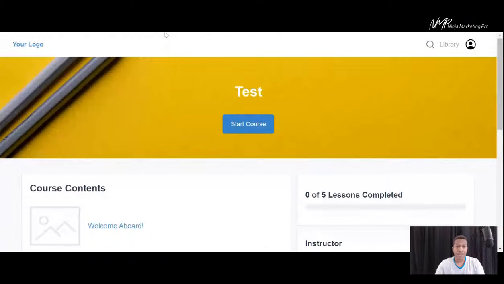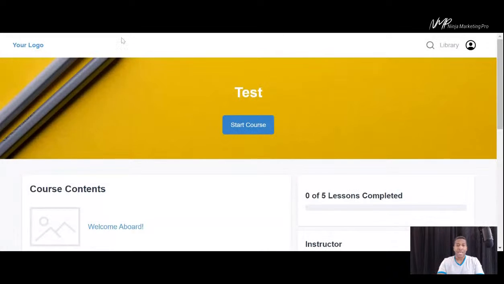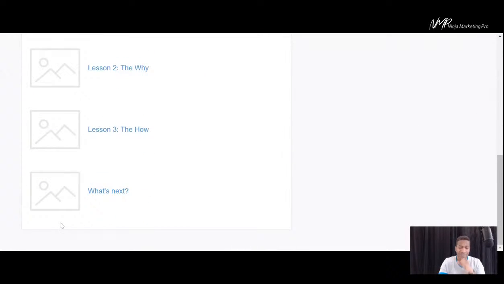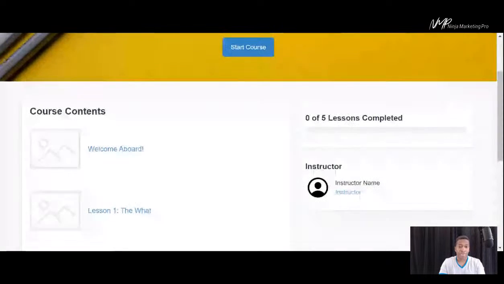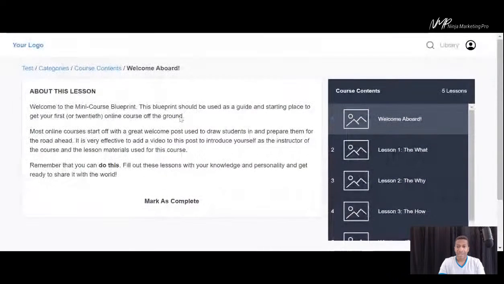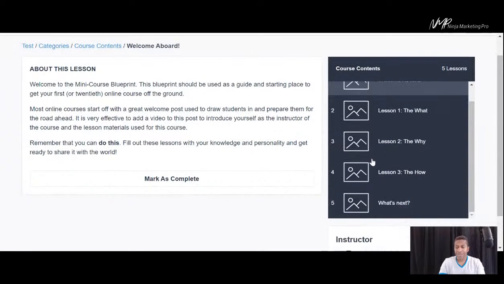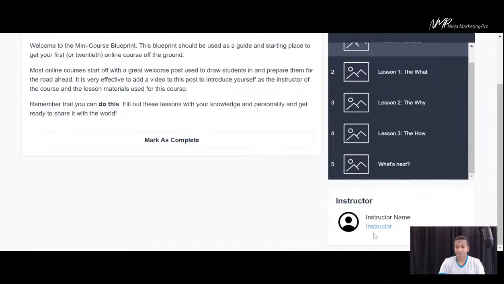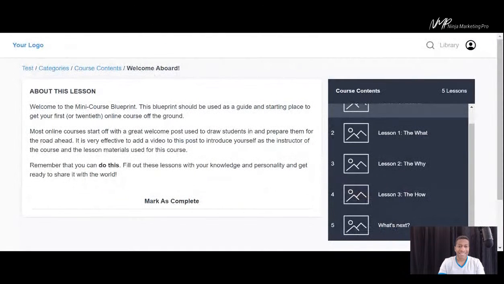Here we go. So this is what came up when I hit the preview. This is a preview of this particular template, but the logo can change. The image back here can change. What's up here, this color can change. And then your images will be here, where the placeholders are. All right. I'll click on welcome on board. And that's the content that you would have in there. The different videos or courses or lessons, whatever you have in here, will all be in here. If you had any files, it would actually be in this corner here. All right, so nicely done. Whether it's the sprint or the longer versions of courses, they're there for you. Move back out and reshare this screen over here.